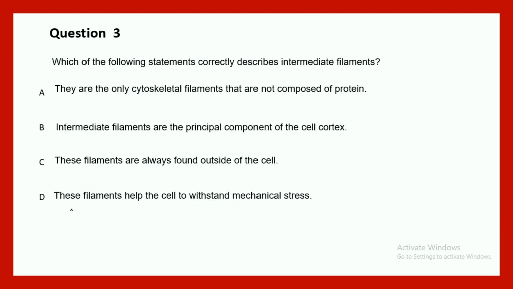Then which of the following statements correctly describes the intermediate filaments? They are the only cytoskeletal elements that are not composed of protein. Intermediate filaments are the principal component of the cell cortex. The filaments are always found outside the cell. The filaments help the cell to withstand mechanical stress.